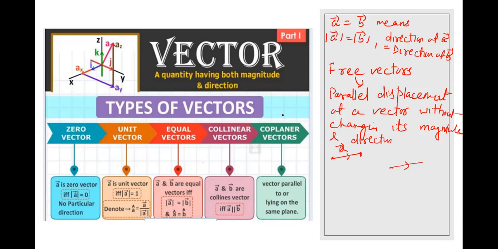So whenever you take collinear vectors or parallel vectors, what happens? As you know, collinear points means points lying on the same line. Suppose I take A vector like this, and now suppose this is B vector. We are studying three vectors here. If I shift this B vector from this place to this place, can they be called collinear vectors?